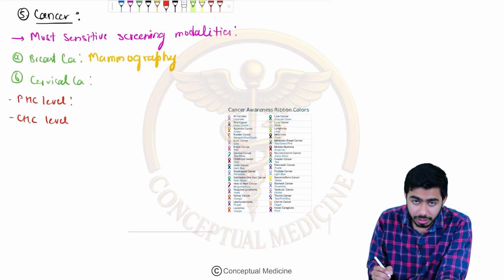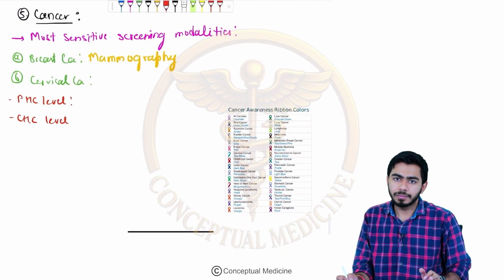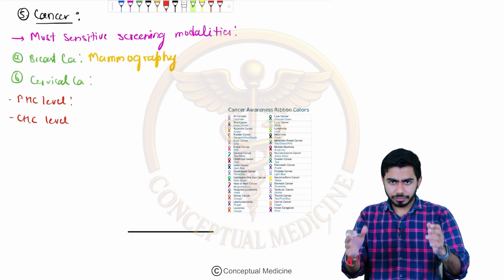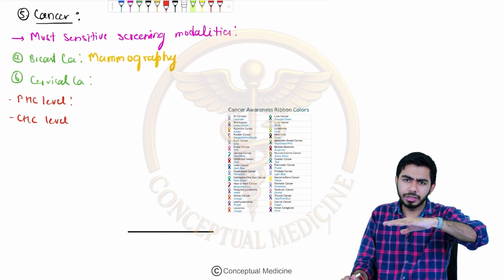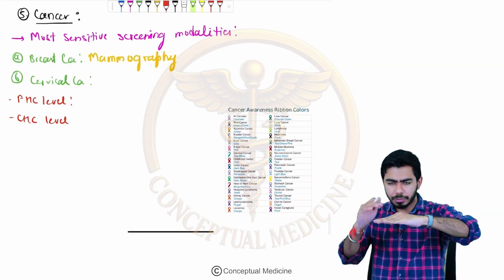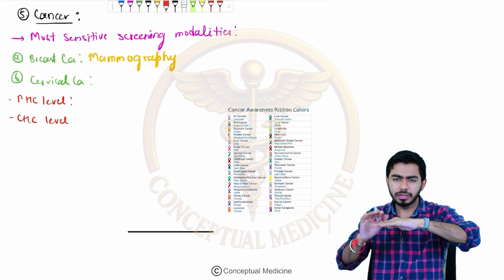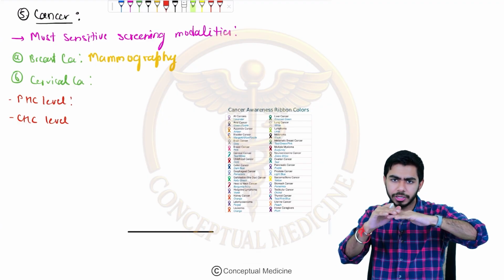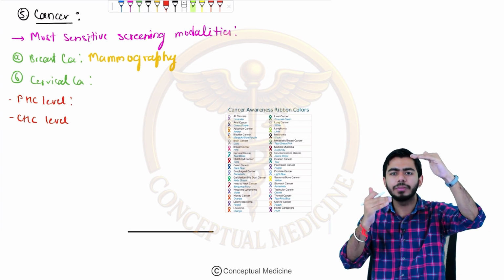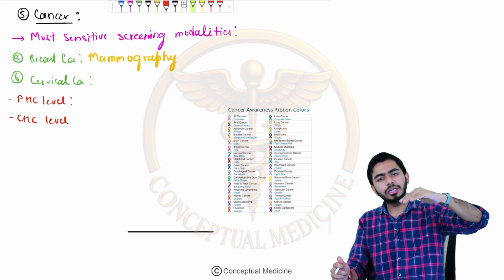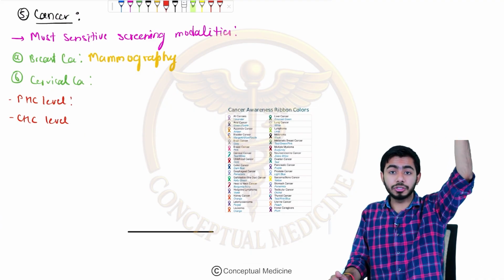There are two levels. One is the PHC level, that is the primary healthcare center, and one is the CHC level, that is the community healthcare center, right? At the basic level in the community, there is a village. The village is taken care of by the ASHA. Okay, we'll talk about that in a separate chapter. Above the village, we have sub-centers. Above the sub-centers, we have a primary healthcare center. Above the primary healthcare center, we have a community healthcare center, right? Above the community healthcare center, we have the district hospitals.